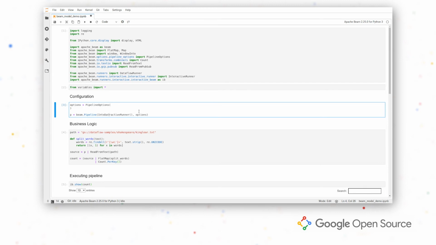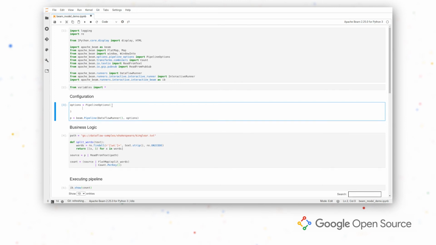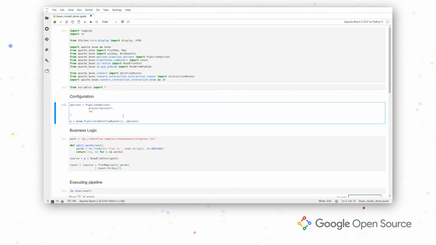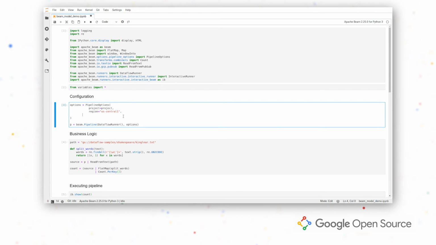So we change the runner to Dataflow Runner. And we need to add these options that we mentioned before. So we first need a project. Project is a variable that is already imported here. We're going to need a region for the workers to be in. So let's use us-central1.